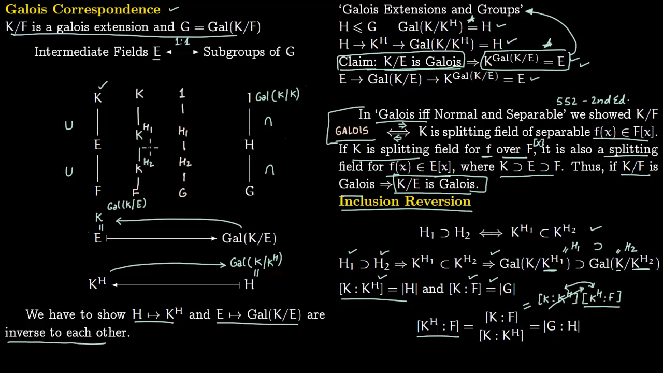So the question is, what is this degree of extension? What is [K_H1:K_H2]? Again you use the similar kind of method and the answer would be obvious. It is order of group H2 divided by order of group H1, which we will write like this. So just dividing the orders gives you the degree of extension.